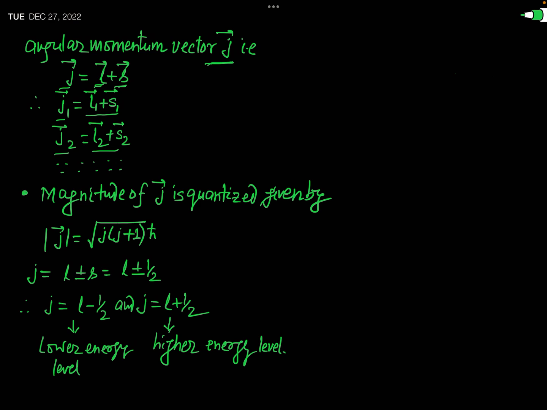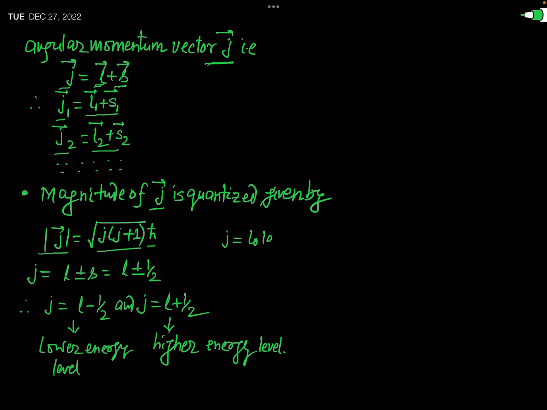The magnitude of this total angular momentum vector j of a particular electron is quantized, and its quantized value is given by this formula. From quantum mechanics, we get the result that modulus of j is equal to the square root of j times j plus 1, times h bar, where j is known as the total quantum number.